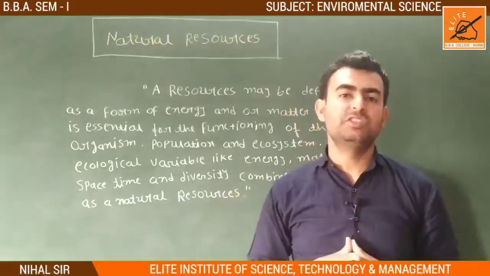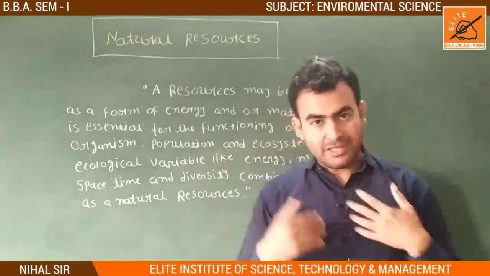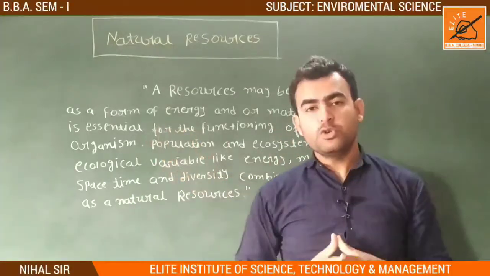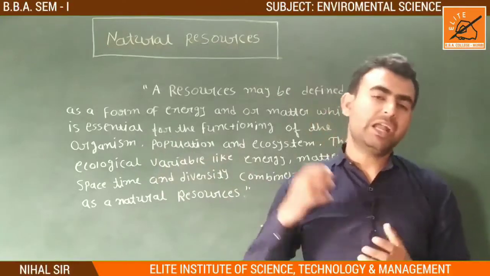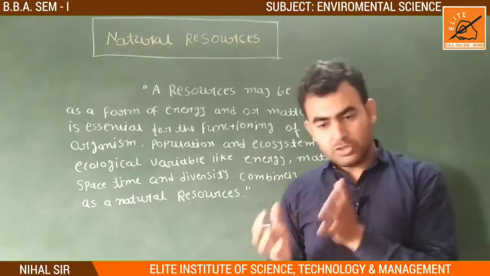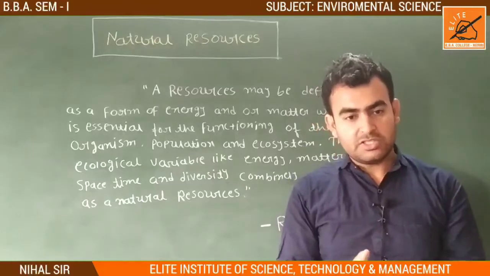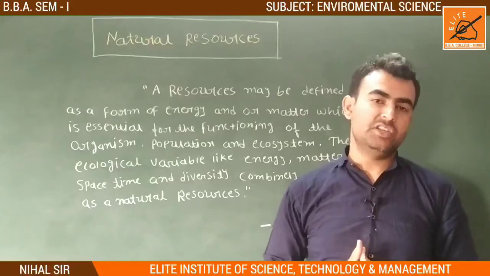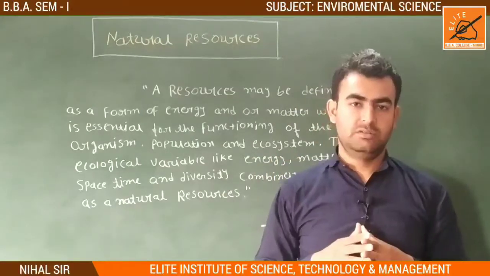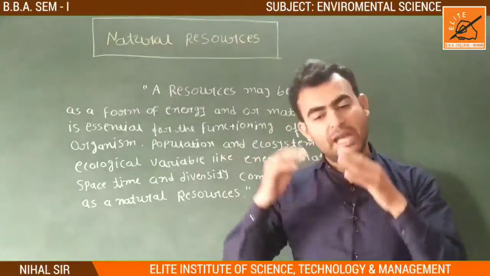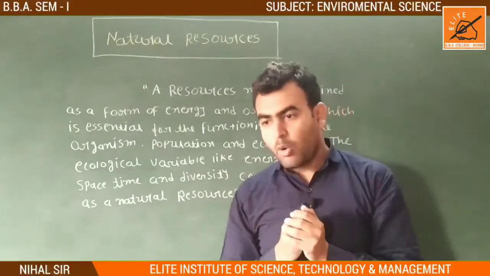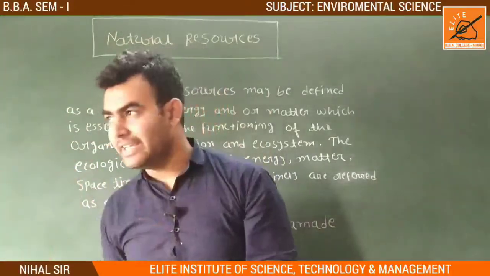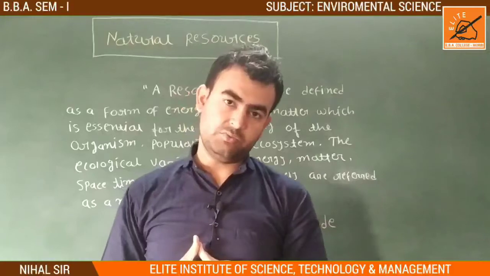We cannot produce it. If we want to produce sunlight, can we make it? If we want to produce water or air, can we? No, we cannot. All natural resources are made by nature. Humans only consume them and depend on them. And not all natural resources are visible. Air is also a natural resource, but we cannot see it.